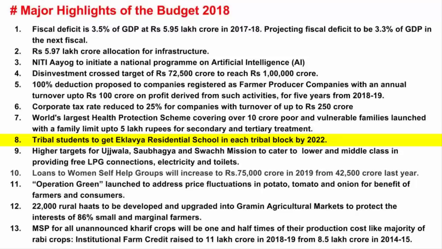So you see, there are a lot of discrepancies, and because of this complication, there are many who falsely claim themselves to be part of a tribe. Clearly, there's a lot of work that needs to be done. And quite a lot of the time, the government finds it too lazy to do that. But anyhow, if there's any development in their status in terms of education by giving them residential schools, you see, the Eklavya Residential School scheme isn't new.